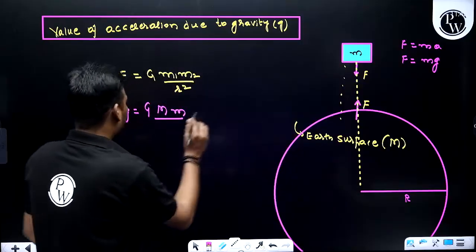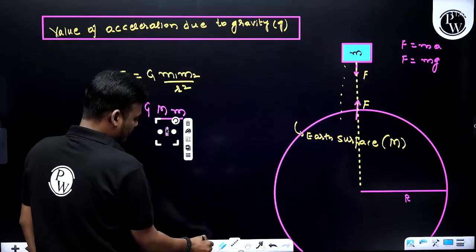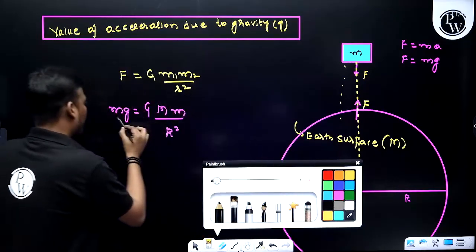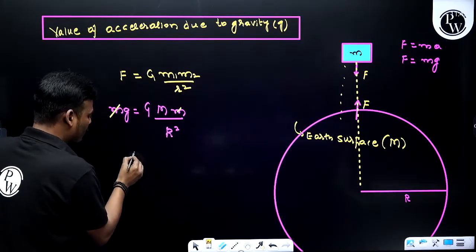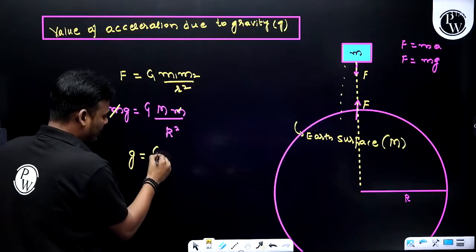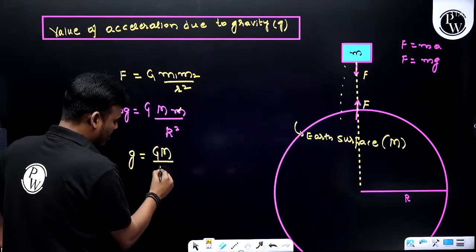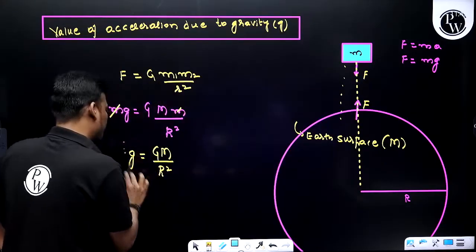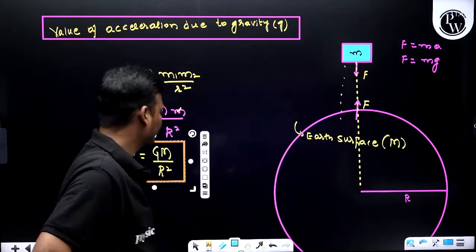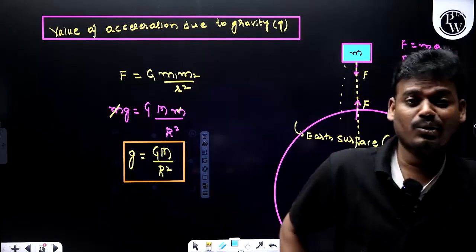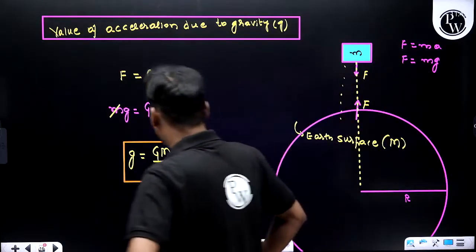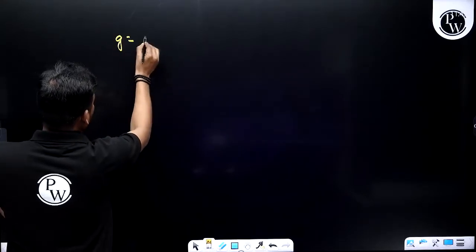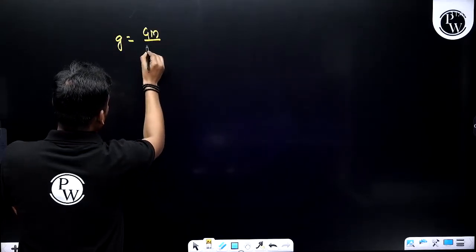So here it is going to be r square. Got it? Finally, m gets cancelled. What about the g value? The g value is GM divided by r square. So with respect to the surface of earth, what is the acceleration due to gravity? Let's substitute the values. We got g equals GM divided by r square.